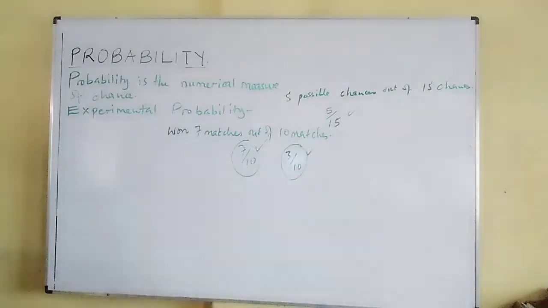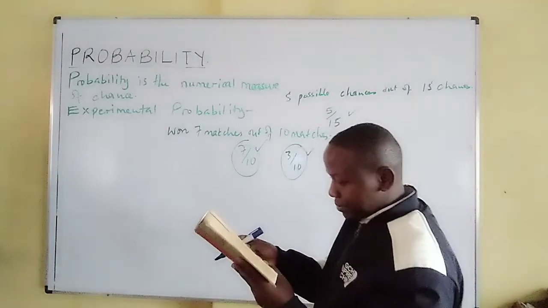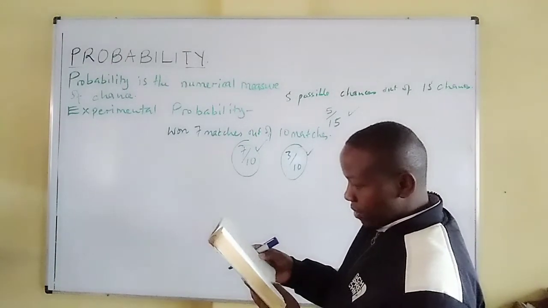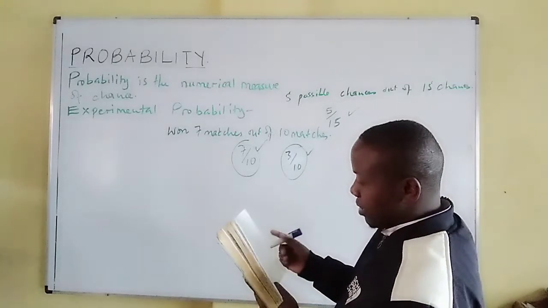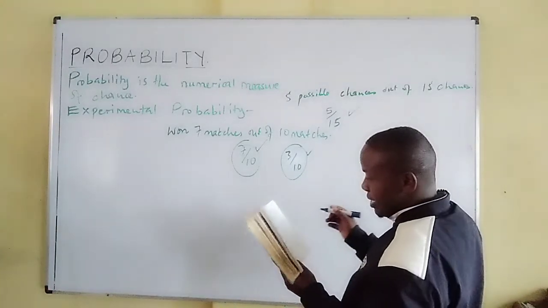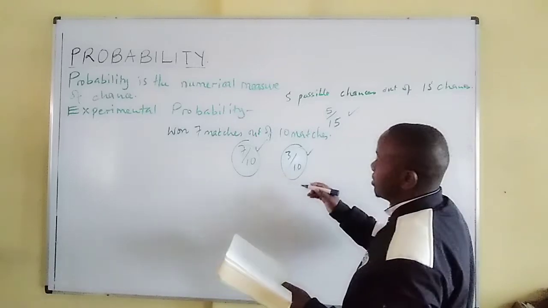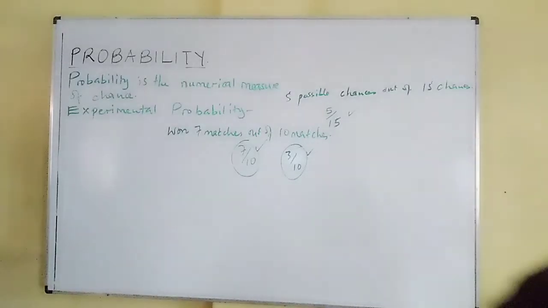Let me give an example on experimental probability. Let me write the example here.